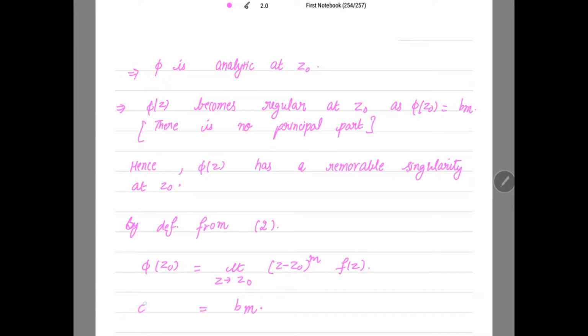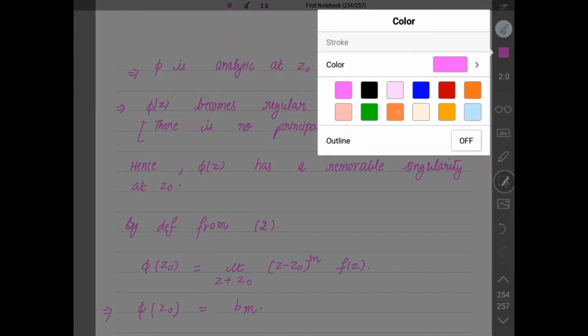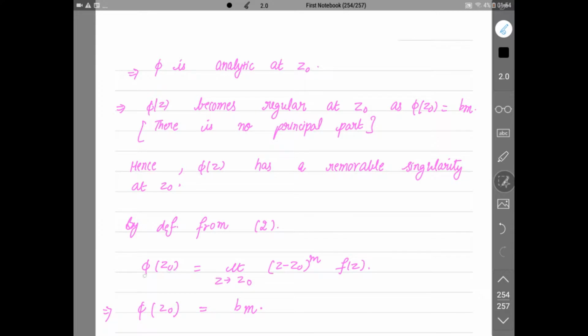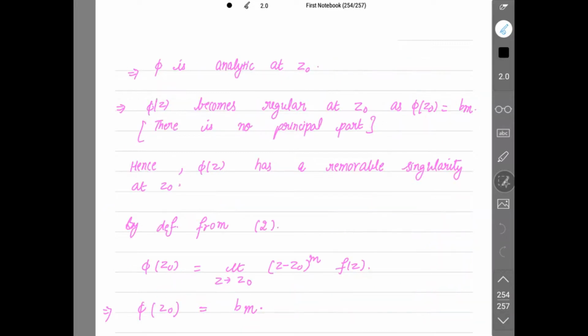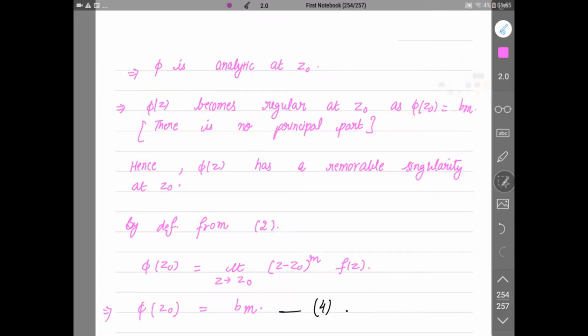And let's mark this as our 4, because phi of z is actually bm. We have just calculated that phi of z0 is bm, right? So can I write my bm to be equal to this limit? Yes. Mark this as 4. So this limit always exists and is non-zero since bm is non-zero.